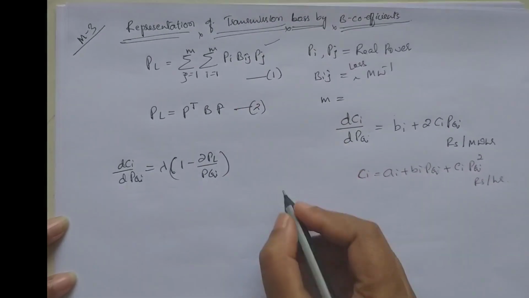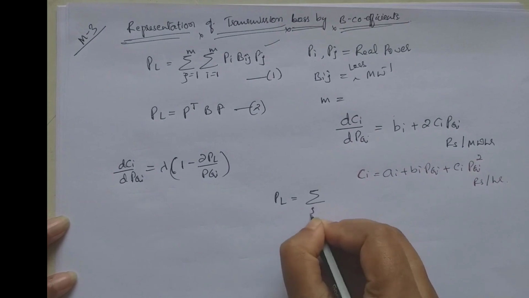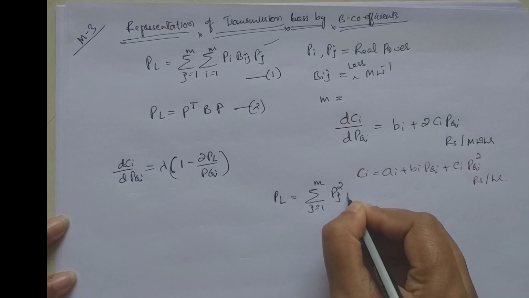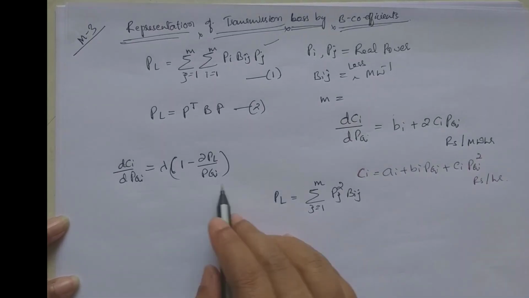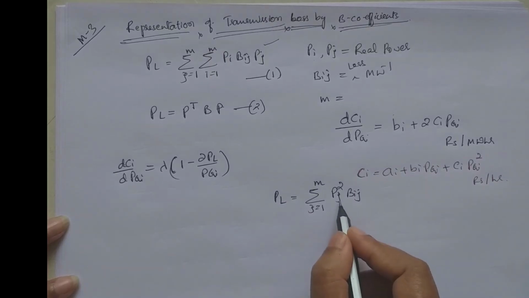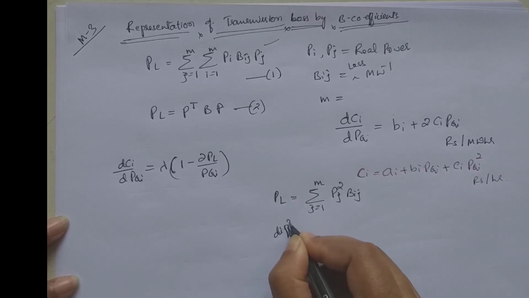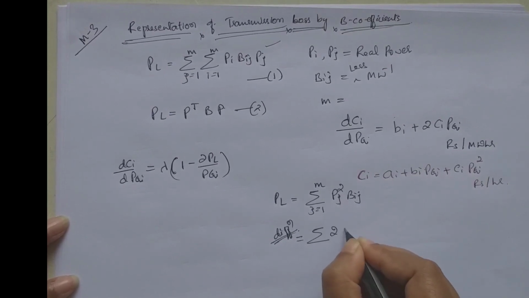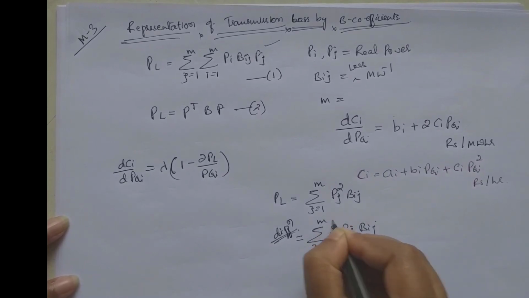So equation 1 becomes PL is equal to the summation of Pj square Bij. On differentiating this with respect to Pj, we get the partial derivative equal to the summation of 2 Pj Bij, where j varies from 1 to m.